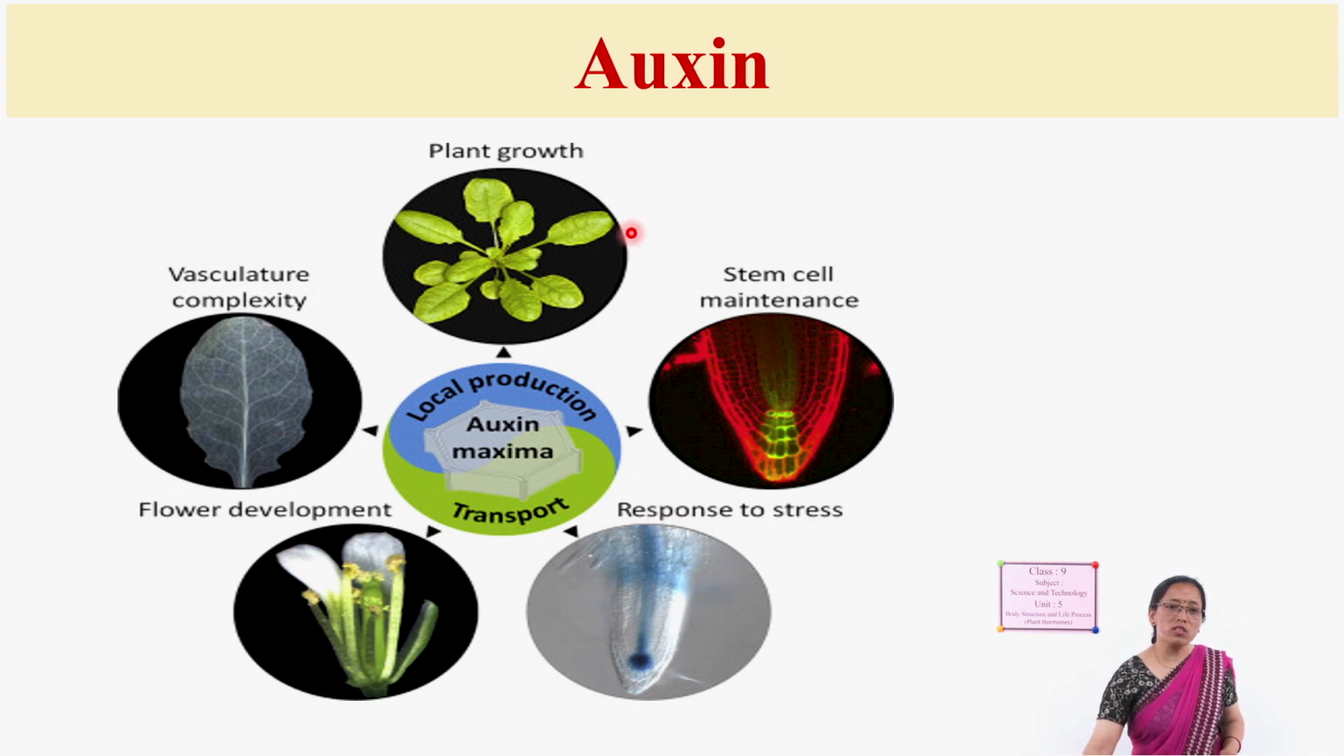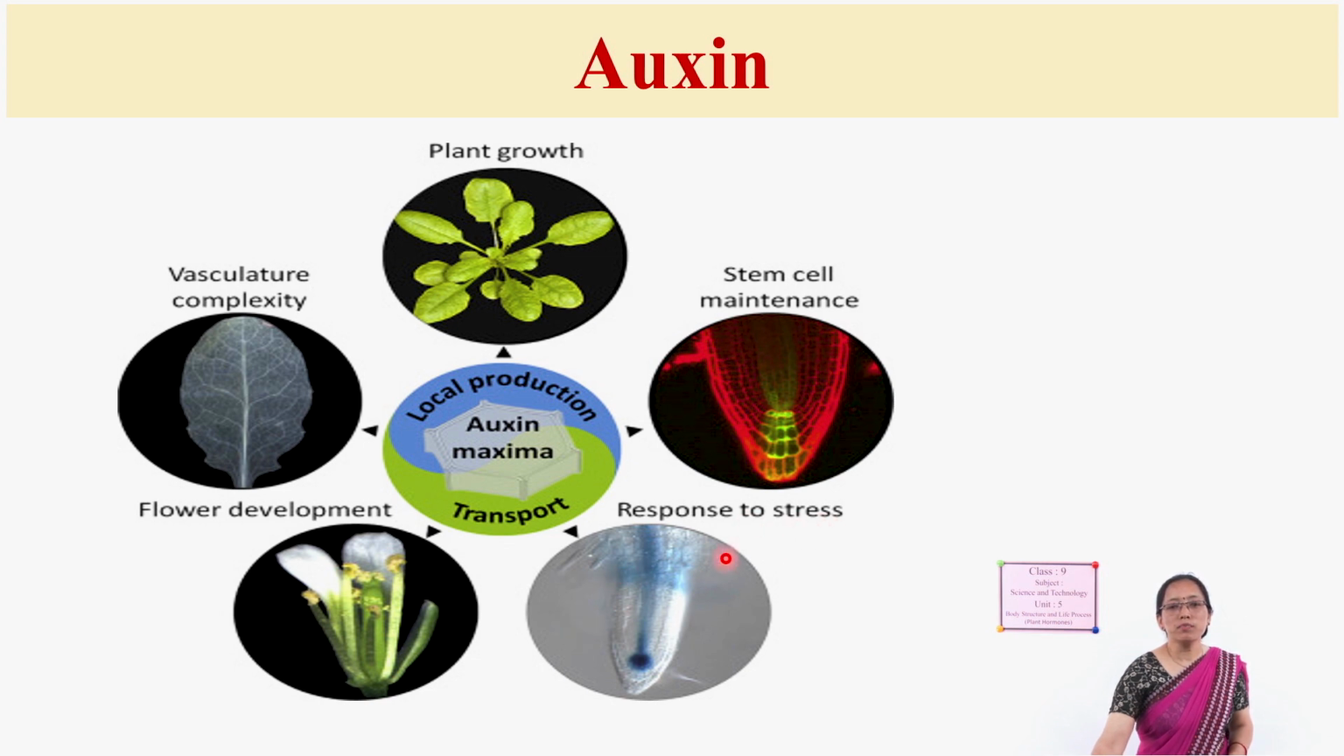And what other functions does this auxin perform? See, first one is plant growth. Another one is vasculature complexity. Have you seen any plants which have a midrib and many veins and veinlets? All this vasculature complexity is maintained by the auxin only. And development of the flowers also. It also responds to stress.